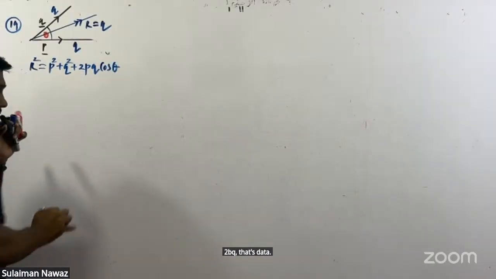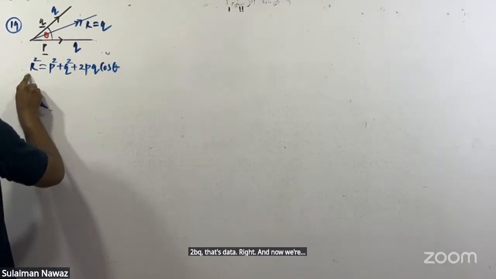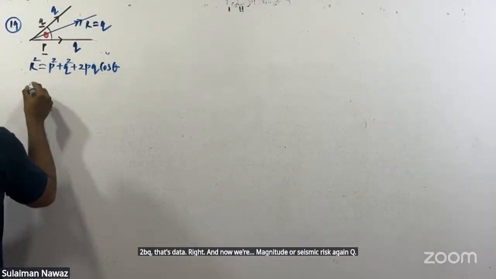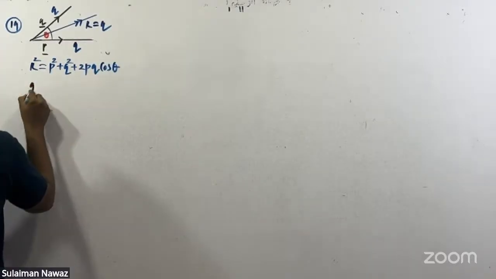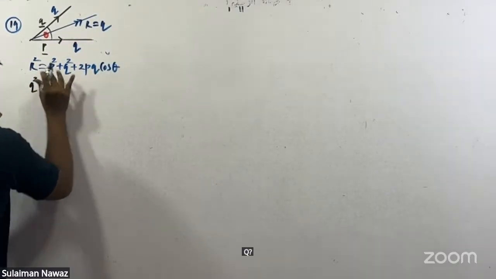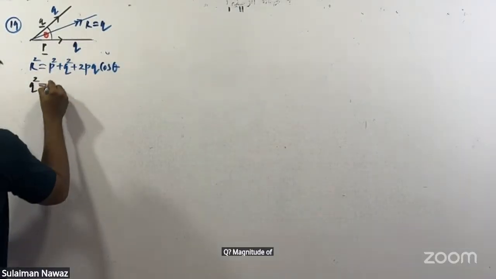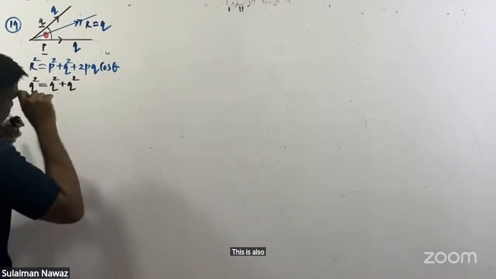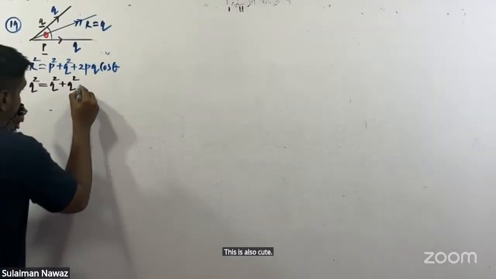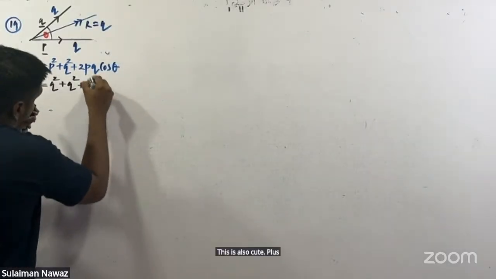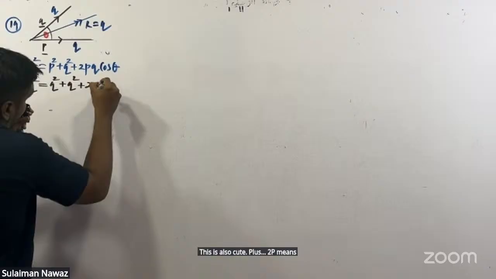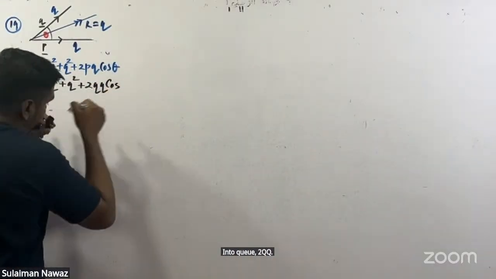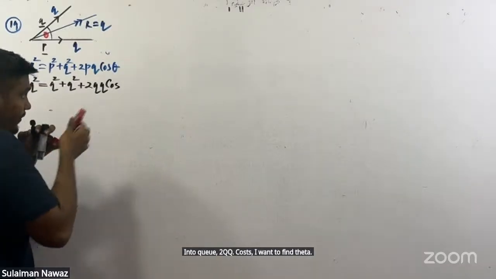Now the magnitude of the resultant vector is again Q. The magnitude of vector P is also Q, and this is also Q. Plus 2PQ means 2 Q into Q, 2QQ, cos theta. I want to find theta.